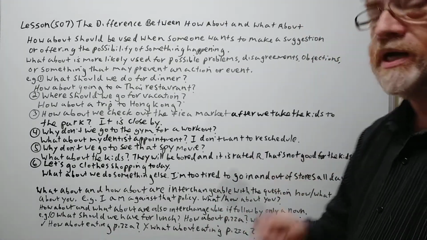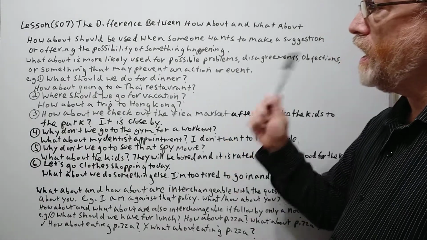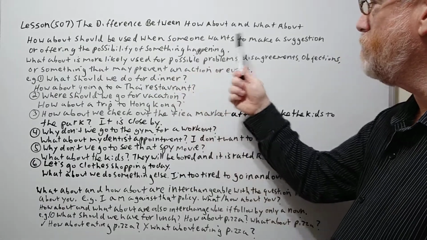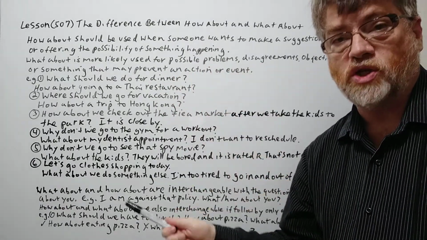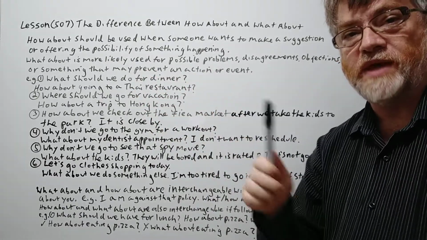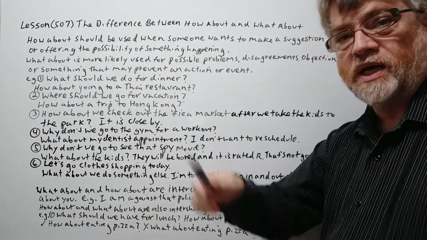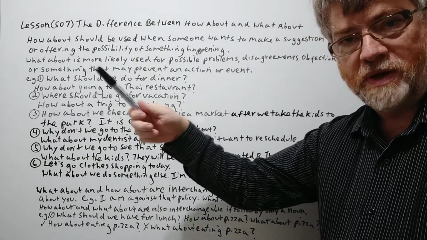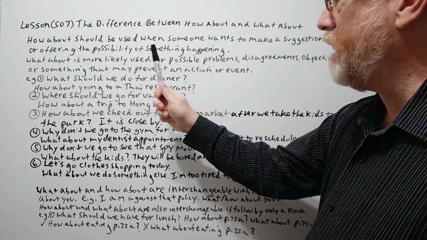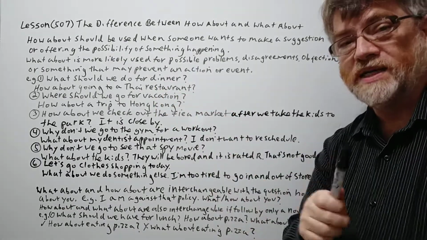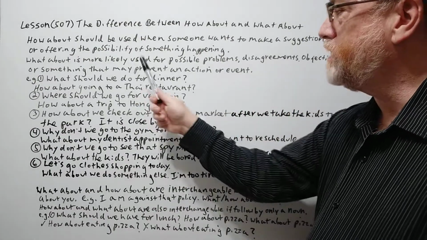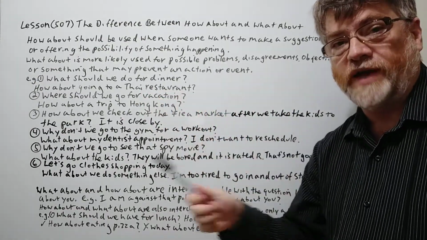Okay, let's get right to it. Now this is a request video, and let's get right into it. How about should be used when someone wants to make a suggestion or offering the possibility of something happening. So you're suggesting something, or you're saying this is a possibility that we could do. What about is more likely used for possible problems, disagreements, objections, or something that may prevent an action or event.